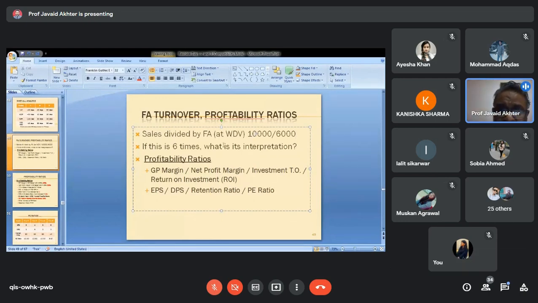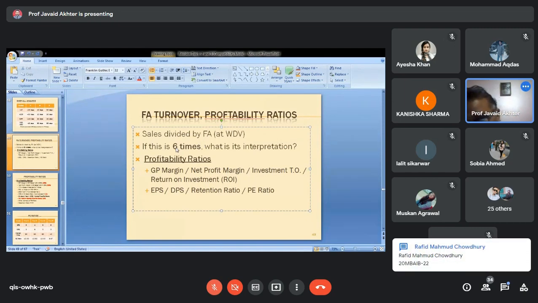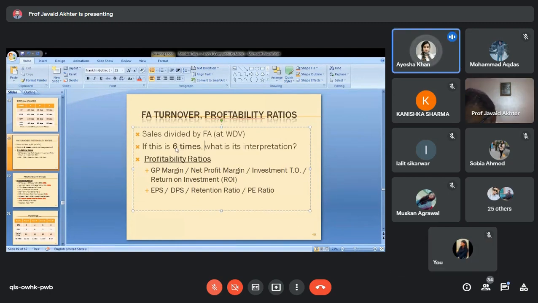So how do you interpret this? If this is 6 times, any times, how do you interpret that? What is the interpretation? Should this be more or less? It should be more. More, okay.